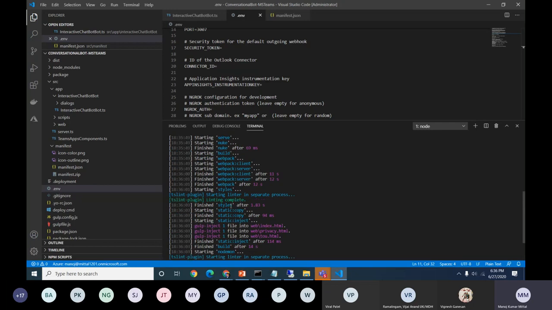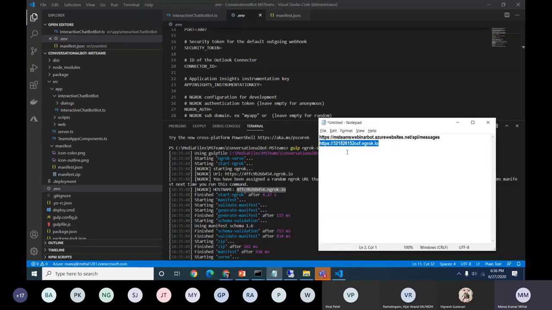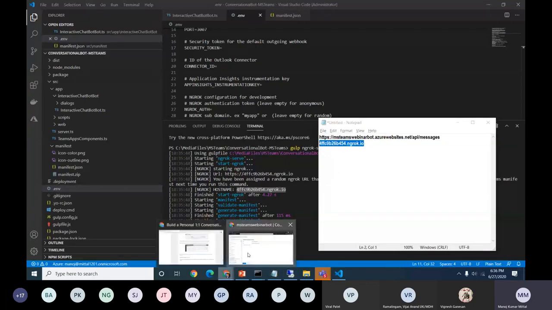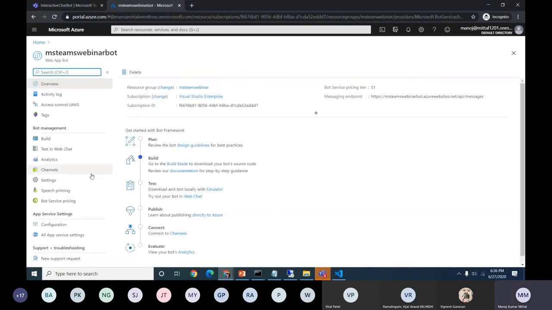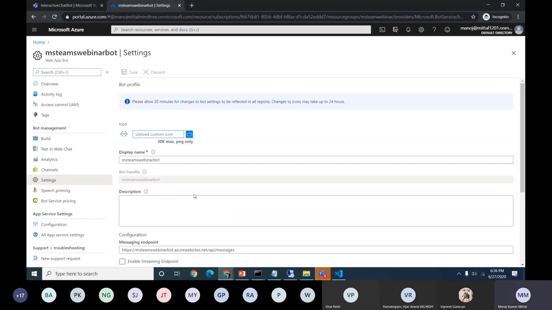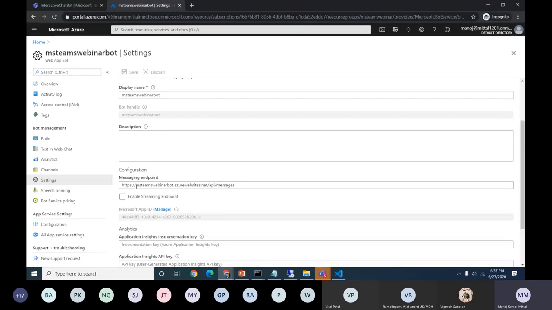So let me take this subdomain. This is important for me. I'll put it into a notepad file as of now. I will take it from here, and we need to go to the bot. In the bot section there's a settings option. In the settings, we have messaging endpoints, which we need to replace with the ngrok subdomain URL. Then we can debug, and it will invoke this particular section.